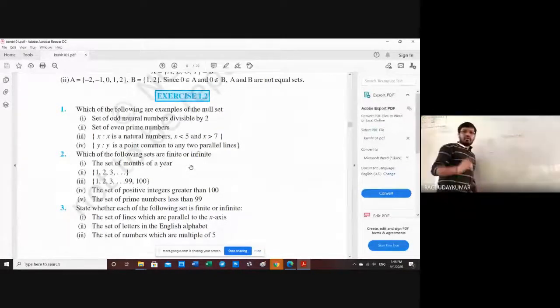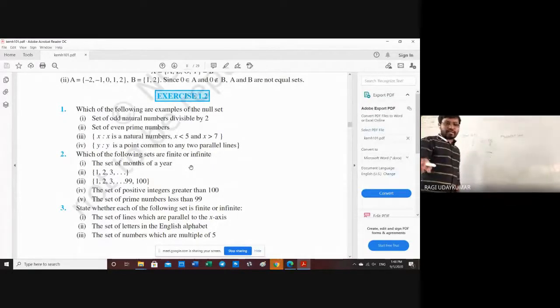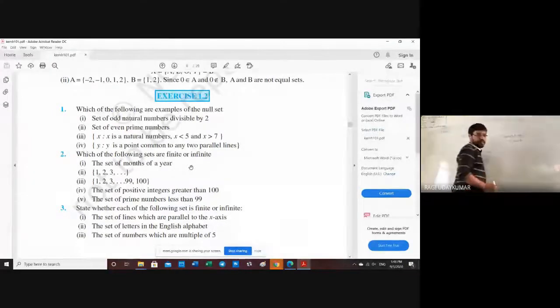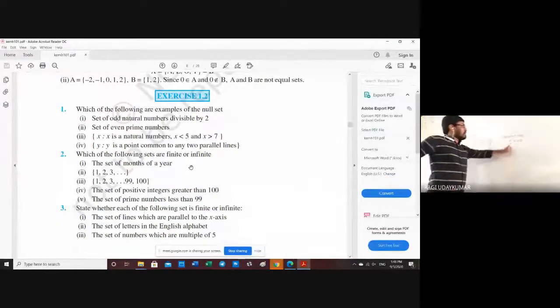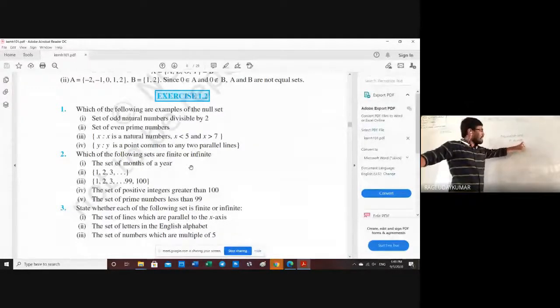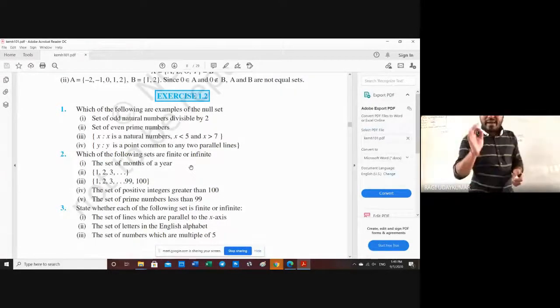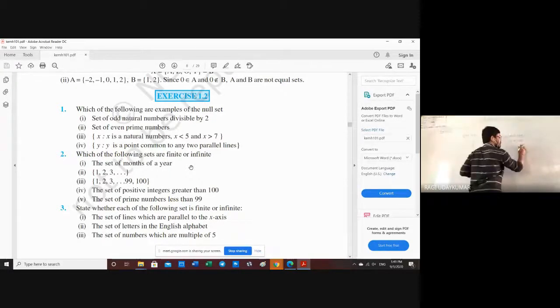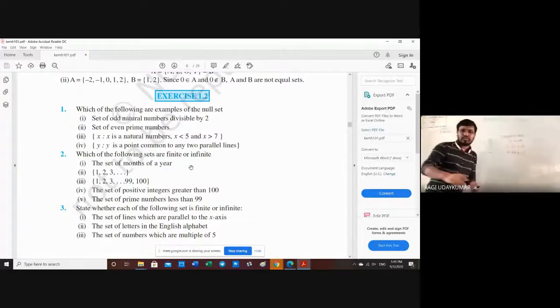Equivalent sets are not normally there in your textbook. Two sets are equivalent when this symbol is written: A, a two-sided arrow, and B. We say two sets are equivalent if they have the same number of elements. Suppose A is equal to 5, 6, 7 and B is equal to A, B, C. Is it visible to you?